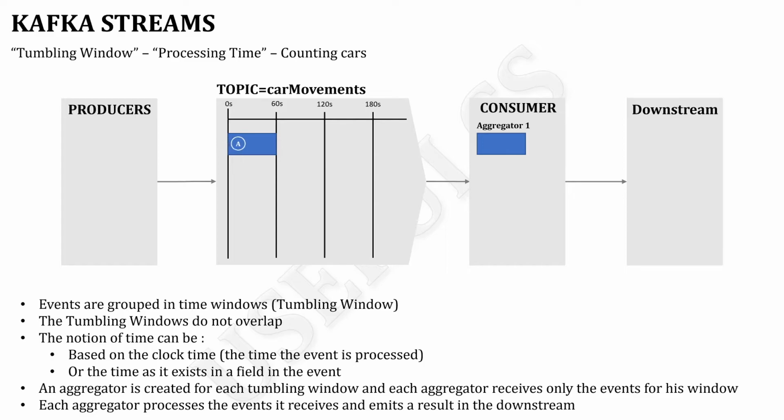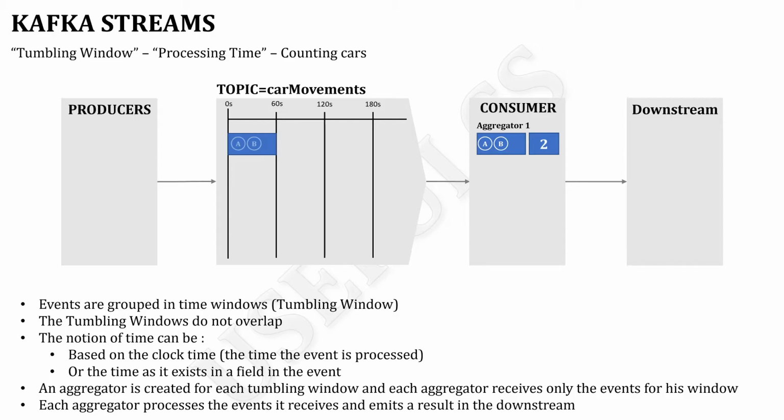Event A arrives in the time window 0 to 60 seconds. The aggregator receives this event and creates the value 1 for its count. Then it receives event B from the blue tumbling window, and it increments its count to the value 2. For now, nothing is happening.